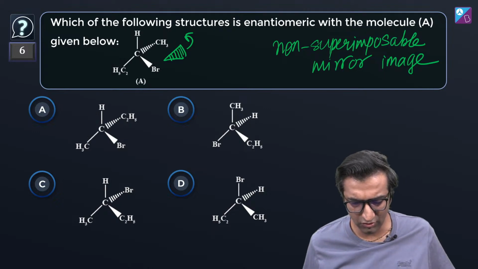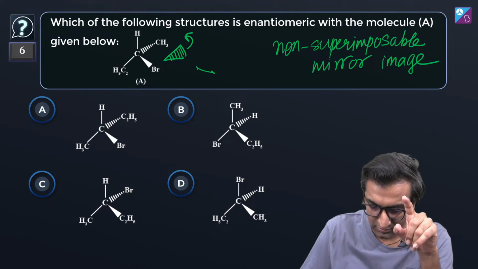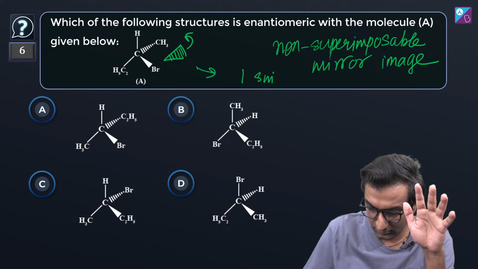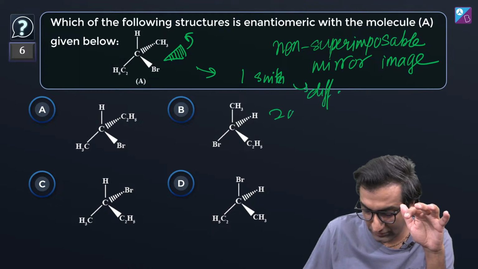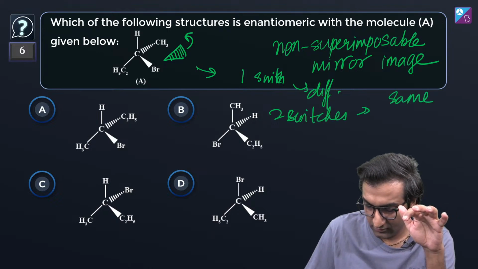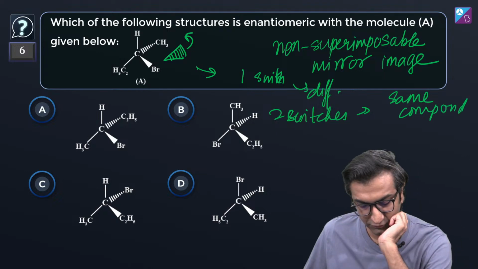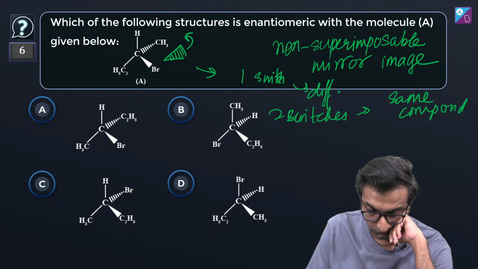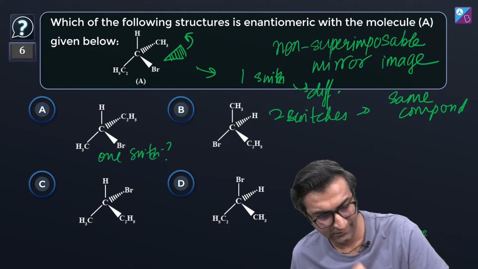Is this hard? Look, enantiomer. If I make one switch, then I get a different compound. If I make two switches, then I get the same compound. You guys remember this? The switch concept? Okay. One switch versus two switches. So if I fix these two, this looks like one switch. But is it one switch or is it two switches?